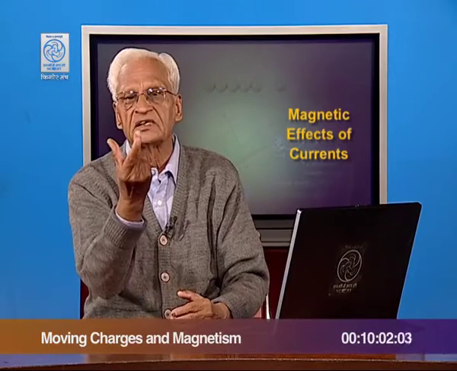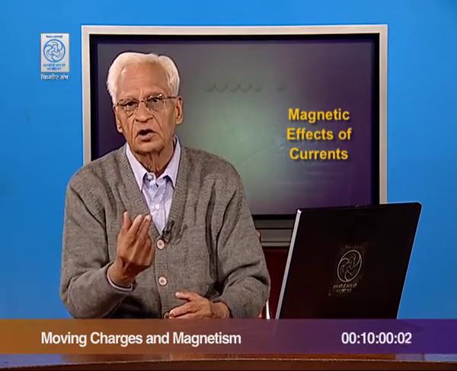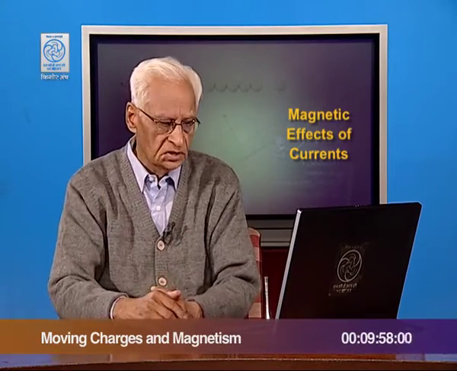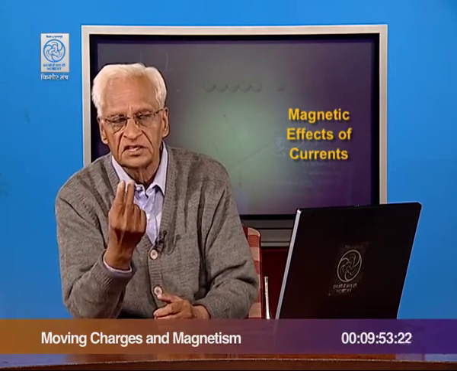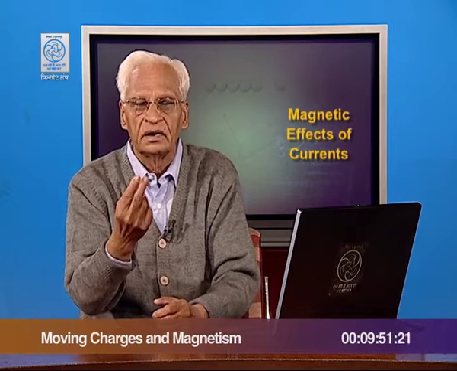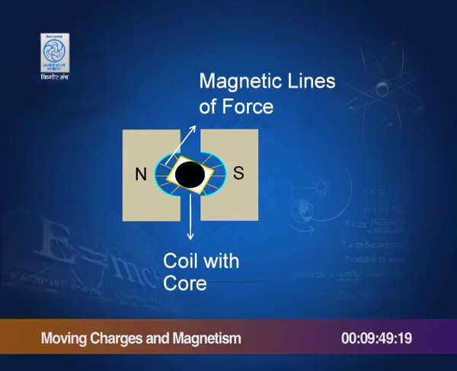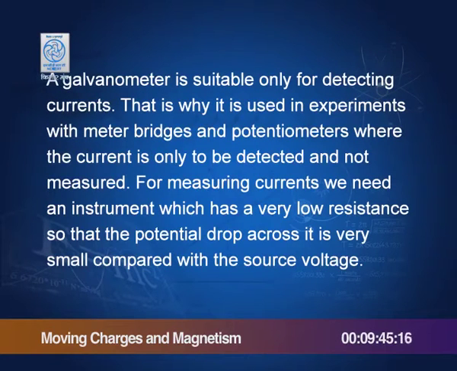So, the deflection of the coil is a measure of the current going through the coil, and this arrangement of measuring current or estimating current is called a moving coil galvanometer. A galvanometer is suitable only for detecting currents.